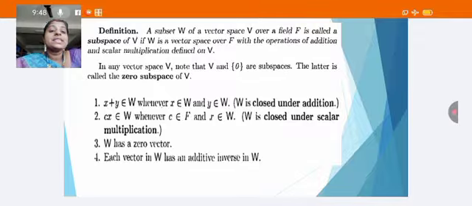Next, c times x belongs to W, where c is an element from the field and x belongs to W. W is closed under scalar multiplication. Next, W has a zero vector, that is, 0 plus v is equal to v. Like that, the identity property should be satisfied. Each vector in W has an additive inverse in W. If these four axioms are satisfied, then we can say that the set W is a subspace of a vector space.